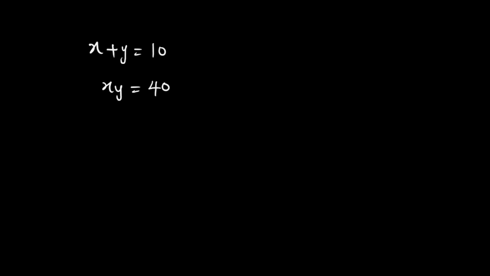So how do we go about this? You all know fully well that from equation 1, what we are going to do is just to make y the subject of the formula. So y equals 10 minus x.